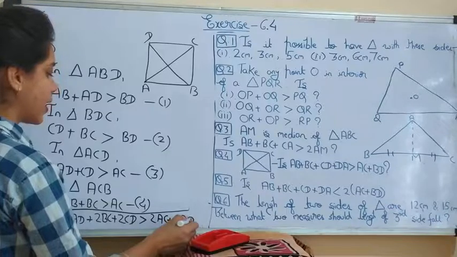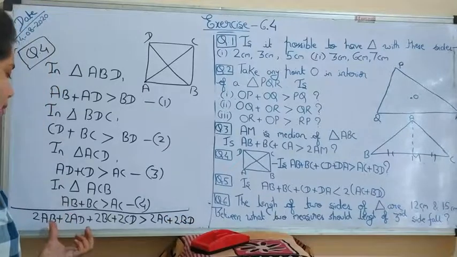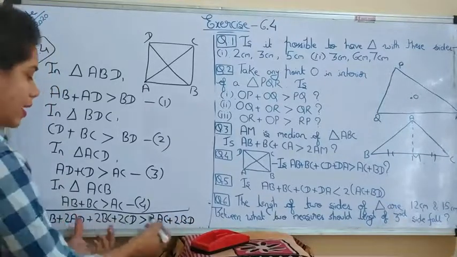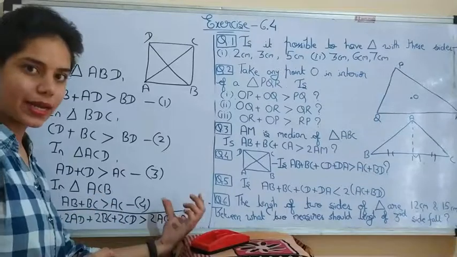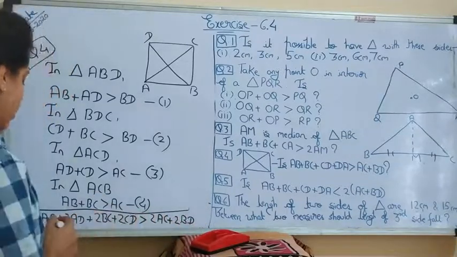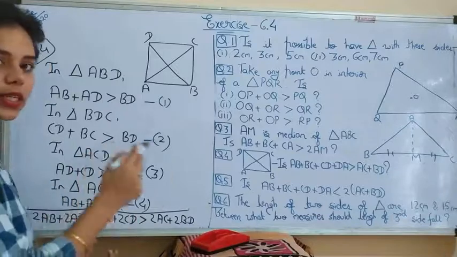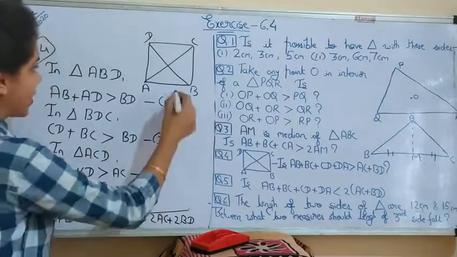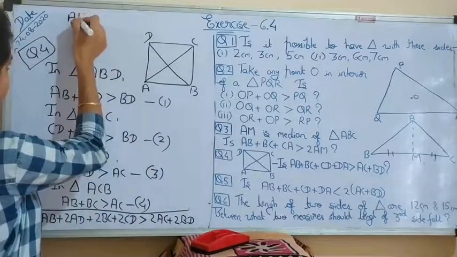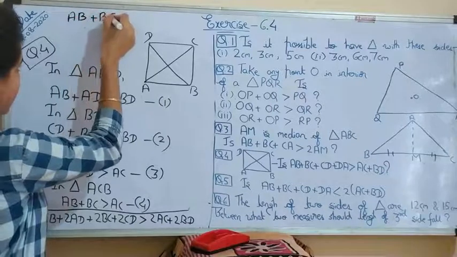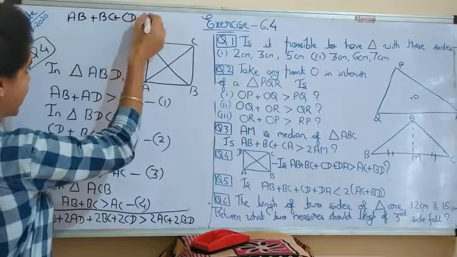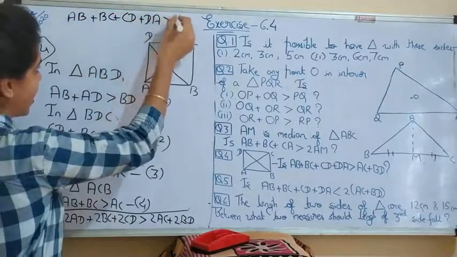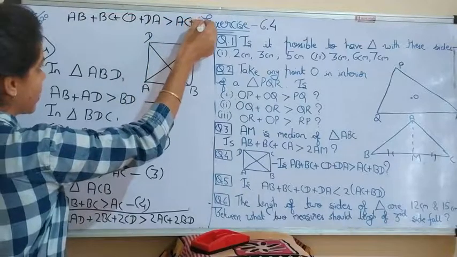Now if you take 2 common from the left hand side and from the right hand side, 2 will cancel 2 and you will remain with AB plus BC plus CD plus DA is greater than AC plus BD.